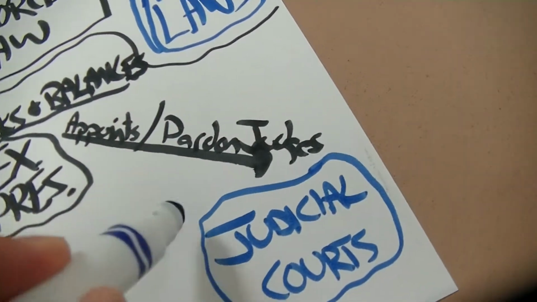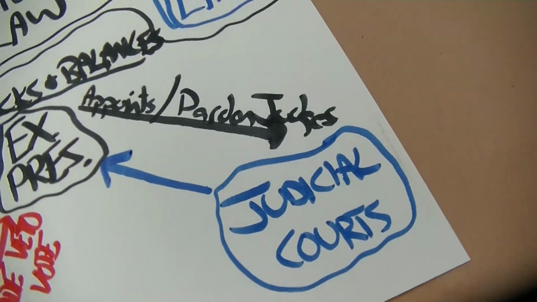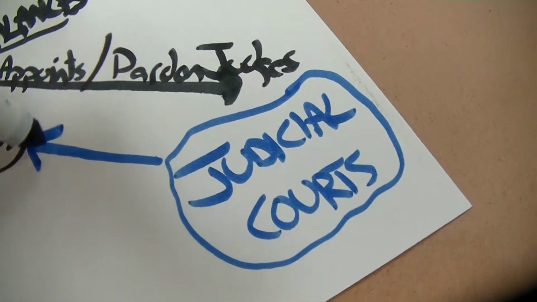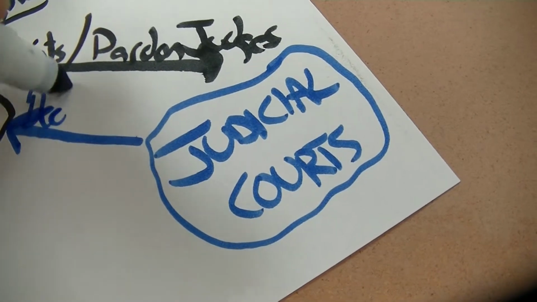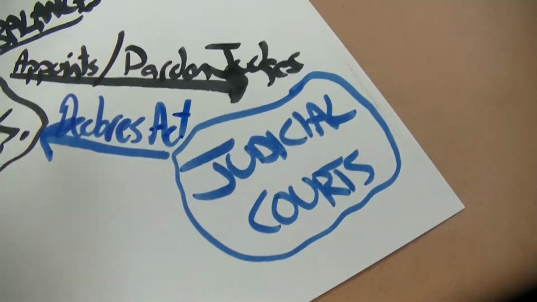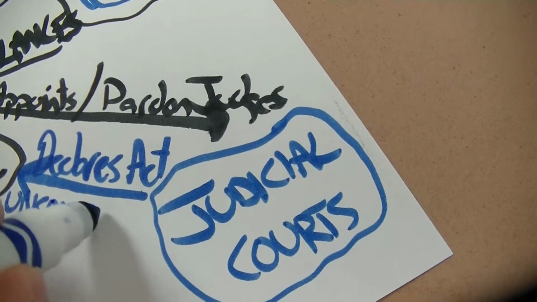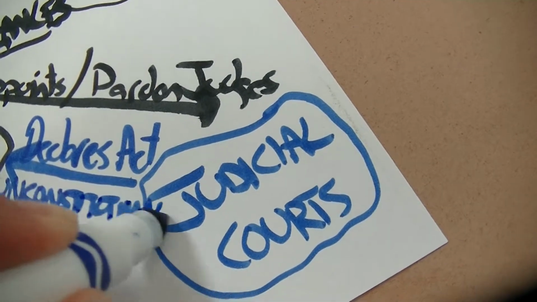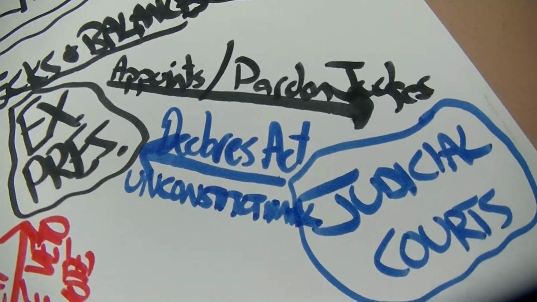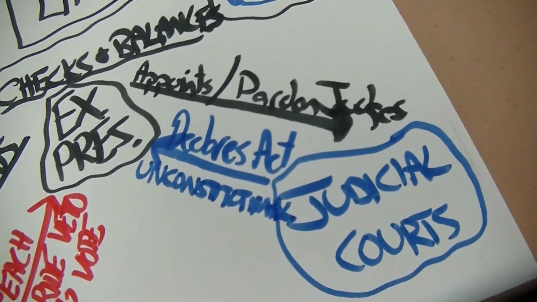Okay, and so what does the judicial branch have over the president? And it's the same thing for both of them. They can declare things that he does, or acts of his, here's the big word for them: unconstitutional. Unconstitutional. They judge the president to see if what he's doing is right, follows the Constitution. If it does not, he can't do it. The judges can tell him no.